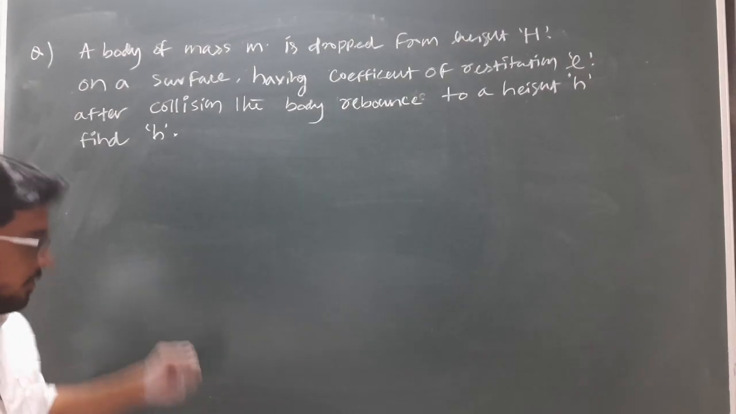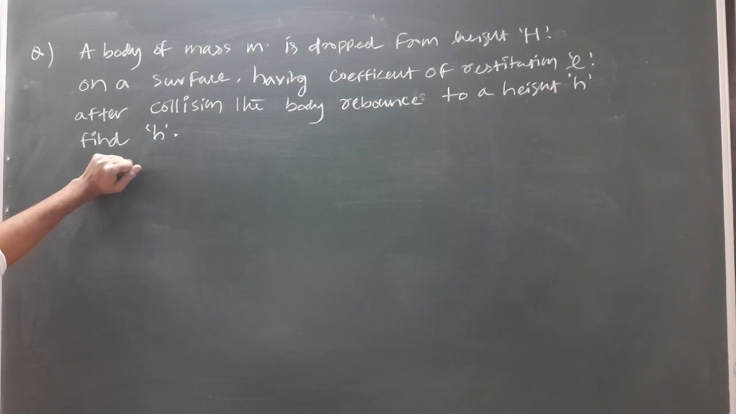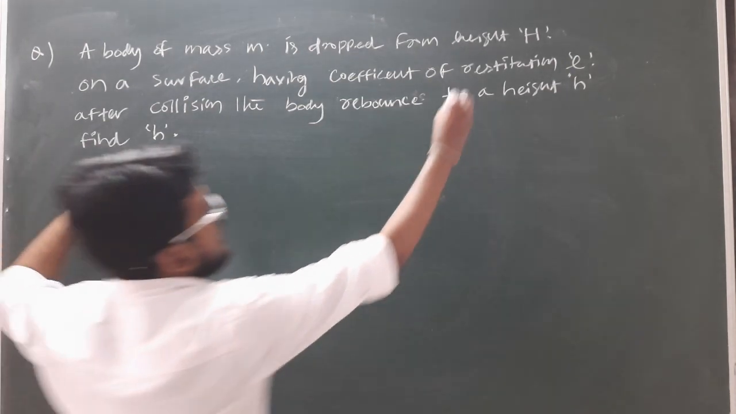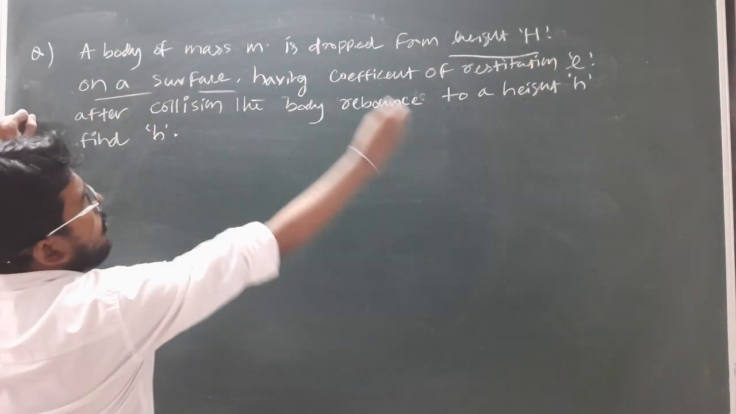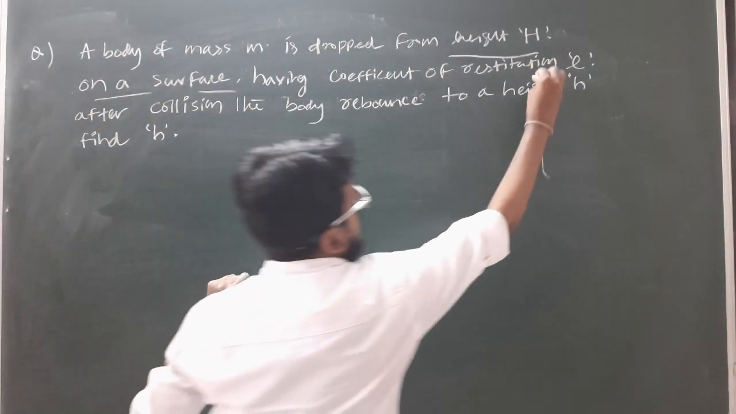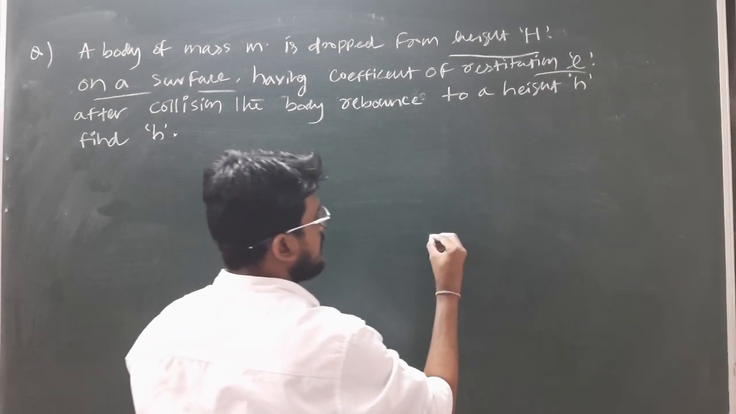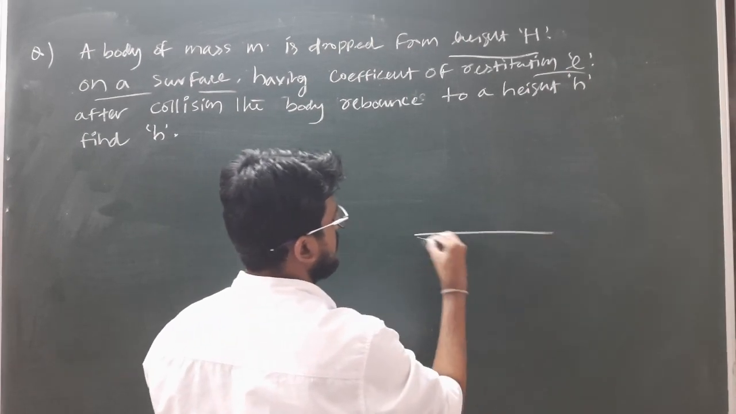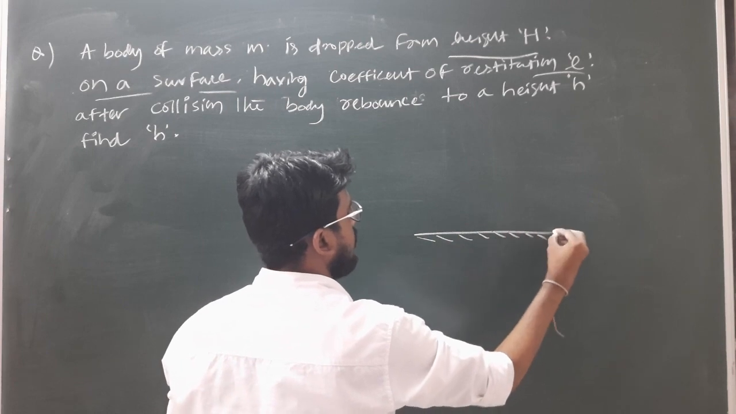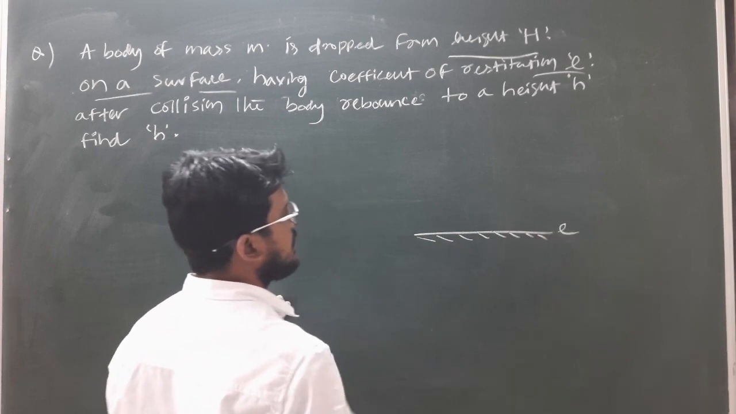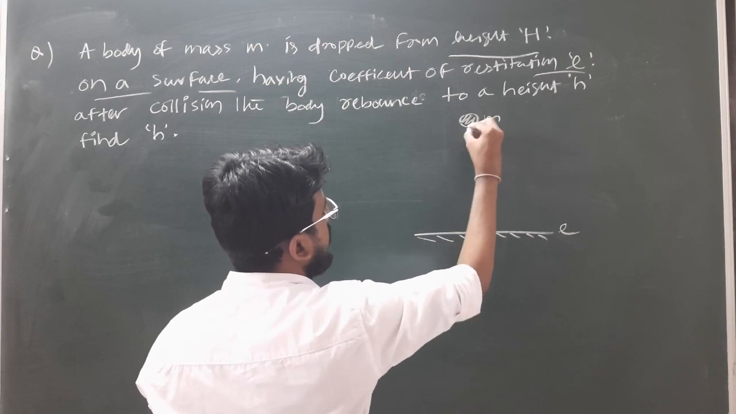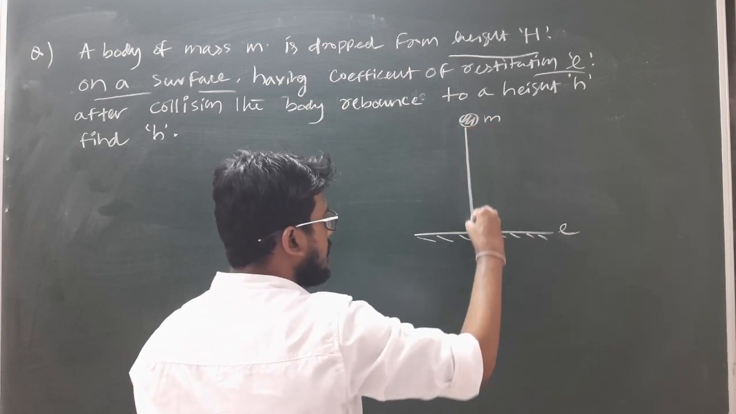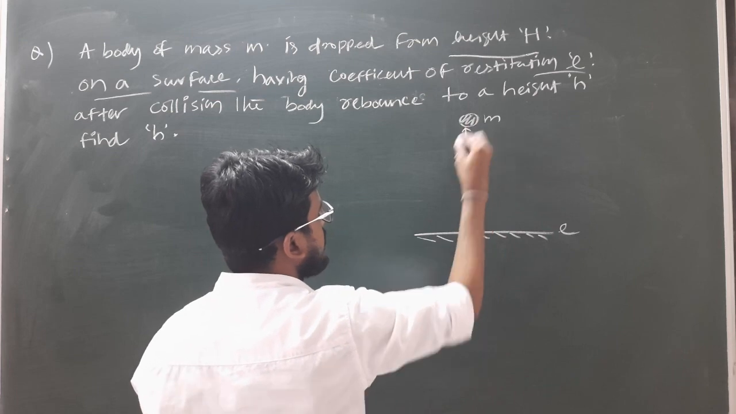Okay. So students, the next question is like this: a body of mass m is dropped from a height h on a surface having coefficient of restitution E. So let this be a surface, and the coefficient of restitution provided for this surface is E, and here is a body of mass m which is dropped or released from a height h.